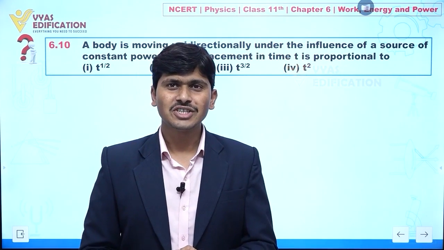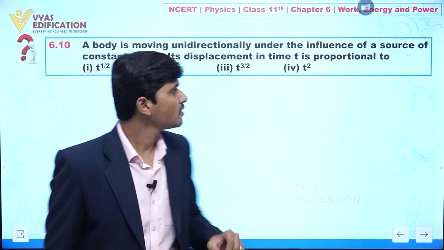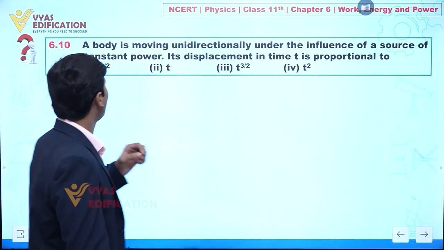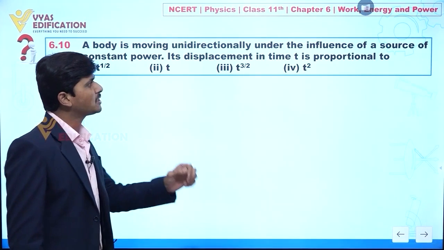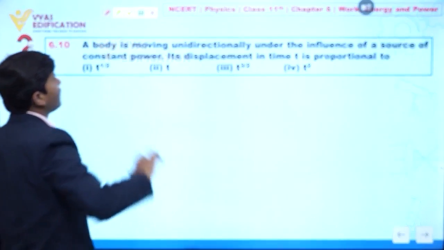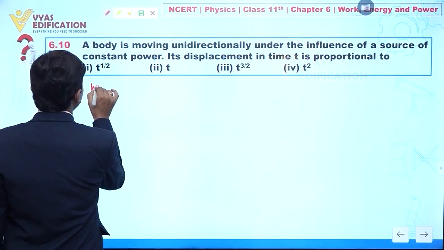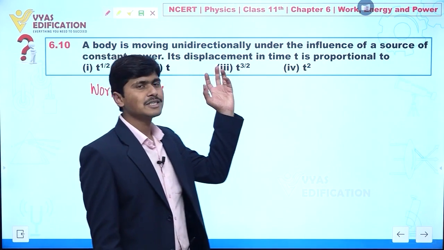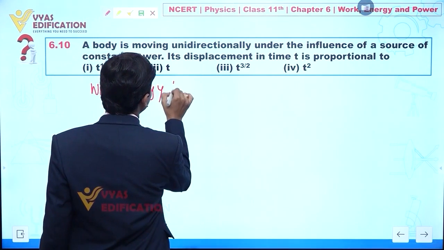Now we are going to discuss question number 6.10. In this question, a body is moving unidirectionally under the influence of a source of constant power. It means the power delivered is constant. Its displacement in time t is proportional to what? Our objective is to find displacement as a function of time, and for that we need velocity. So I am applying the work-energy theorem.